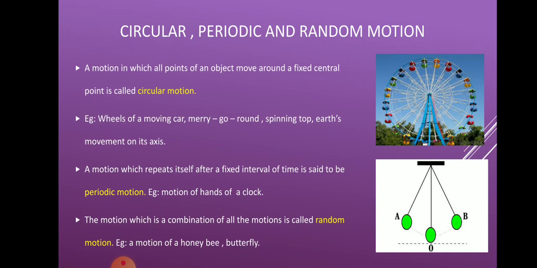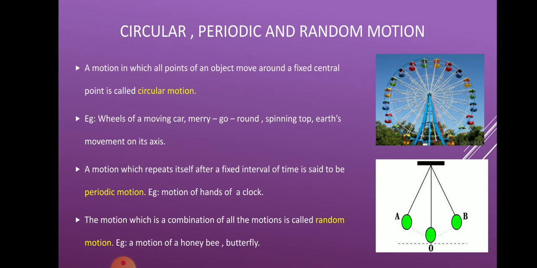So in this kind of motion, is it so that it takes 10 minutes to move towards A and 5 minutes to move towards B? No, it will take the same time to move in both the directions, and therefore such kind of motion is known as periodic motion.